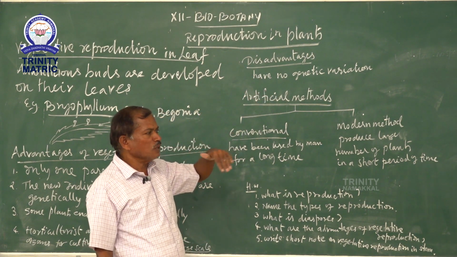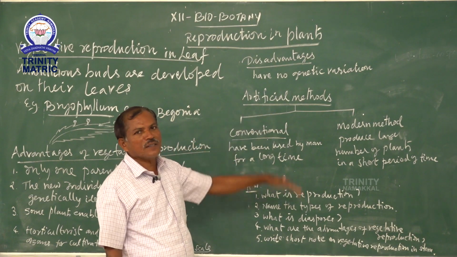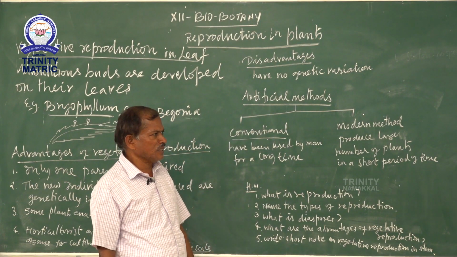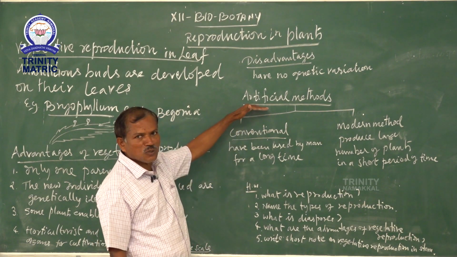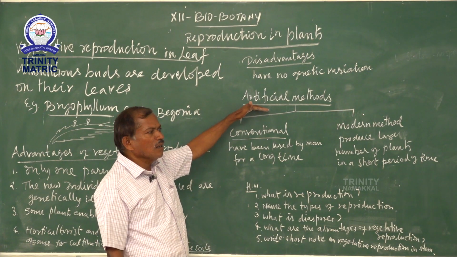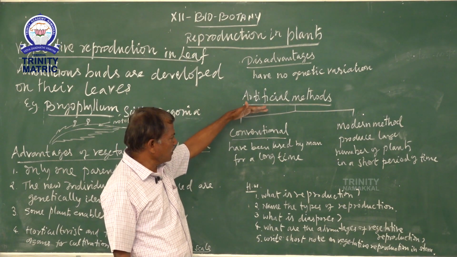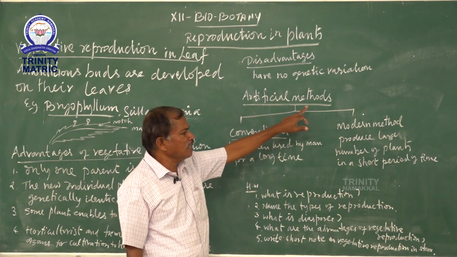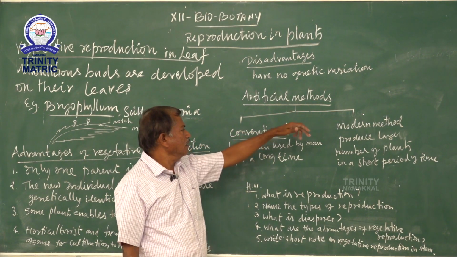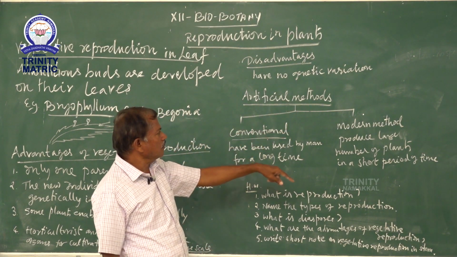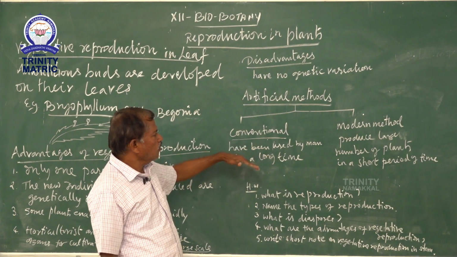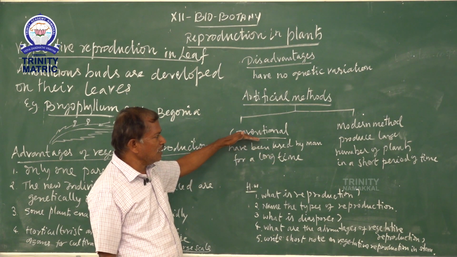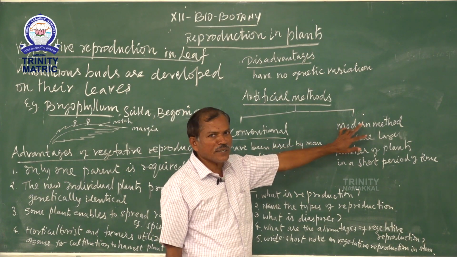Now we will go to another topic, the artificial method of vegetative reproduction. This method is mostly used by horticulturists and farmers, and these methods are also done in the laboratory. There are two methods: one is called conventional and another is called the modern method.